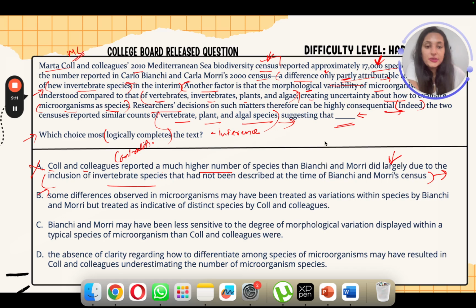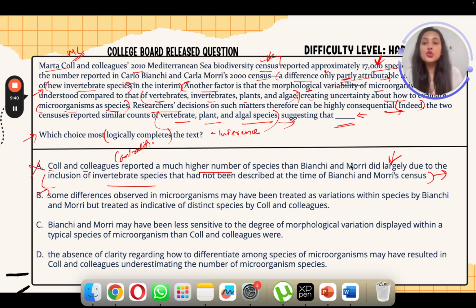Now let's look at B. Some differences observed in microorganisms may have been treated as variations within species by B and M, but treated as indicative of distinct species by C and C. So remember, B and M had a lesser number reported in their census.